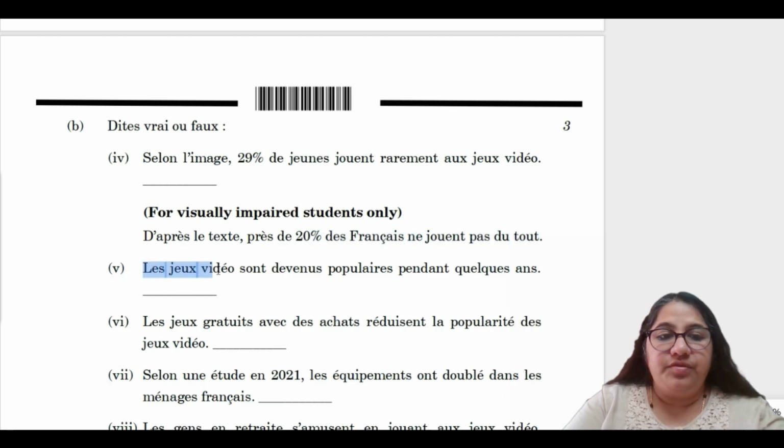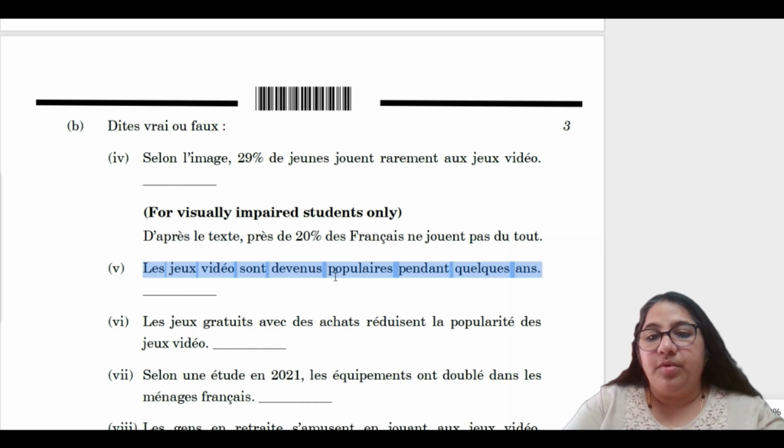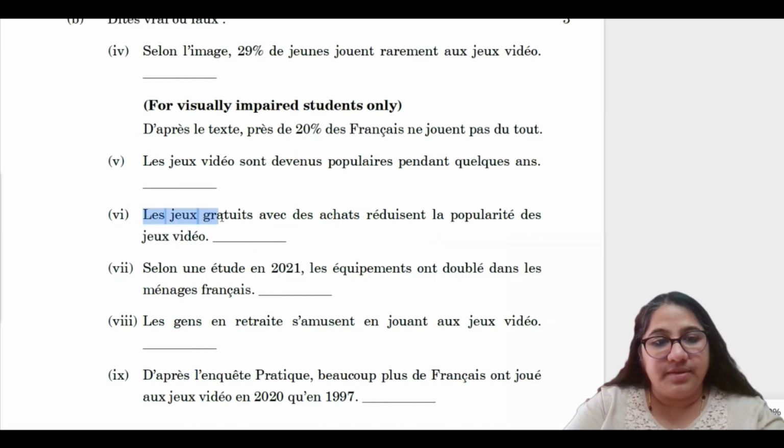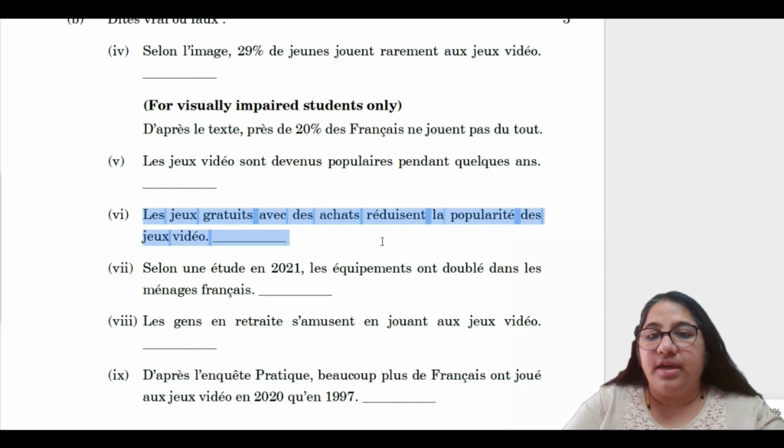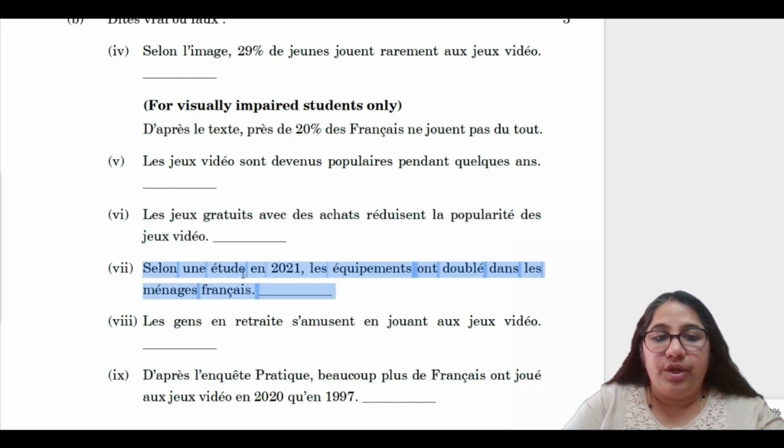Now, fifth question. Les jeux vidéo sont devenus populaires pendant quelques années. So, video games became popular in the last few years. Les jeux gratuits avec des achats réduisent la popularité des jeux vidéo. The free games along with purchases reduce the popularity of video games. Selon une étude, en 2021, les équipements ont doublé dans les ménages français. According to the studies, in 2021, the equipment has doubled in French households.